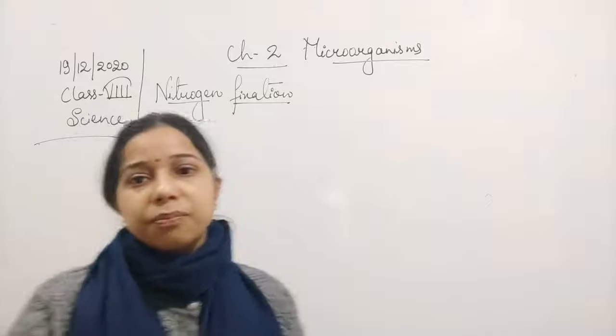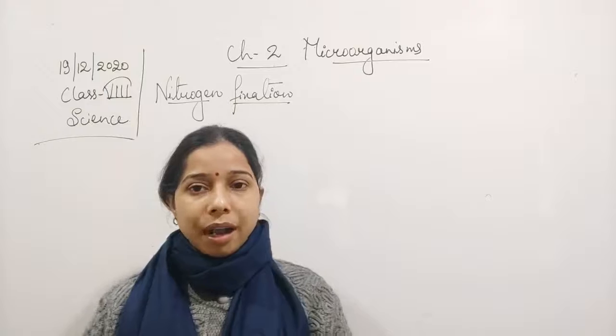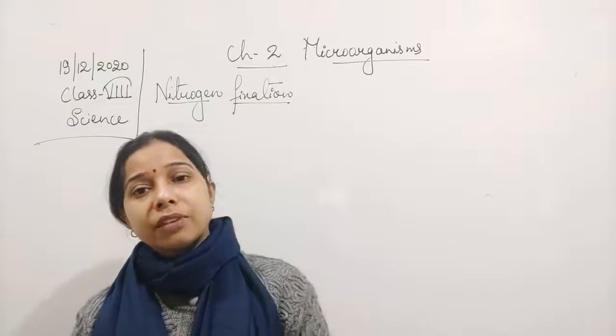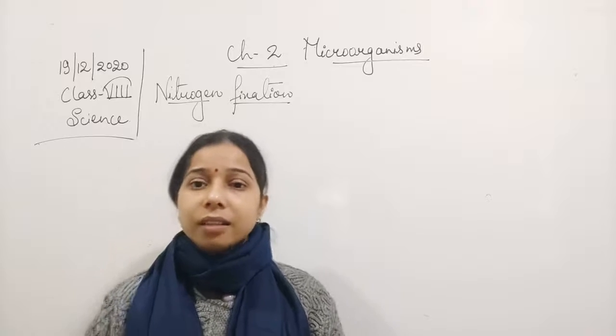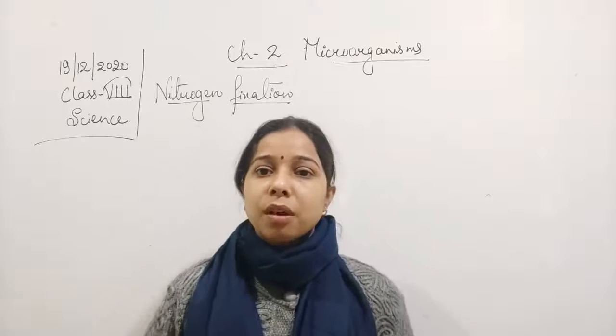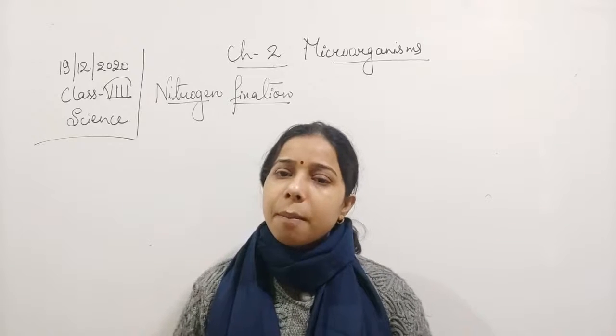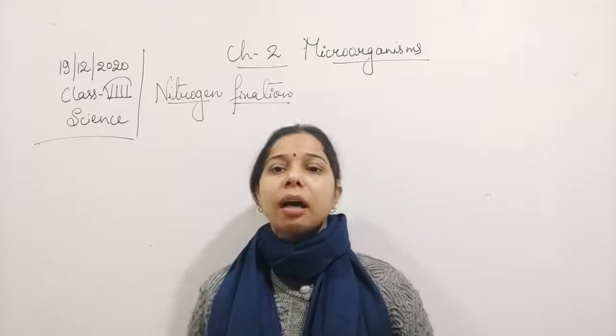Nitrogen fixation. Now students, we know that 78% of our atmosphere is covered with a gas, and that is nitrogen gas. So in our atmosphere nitrogen is present in the maximum amount compared to the other gases.